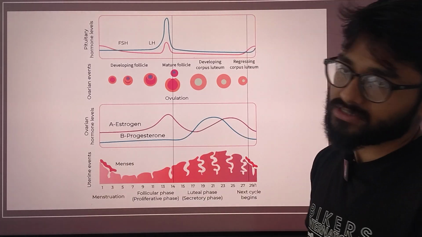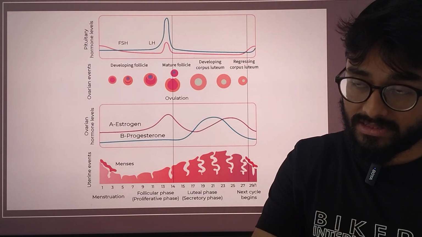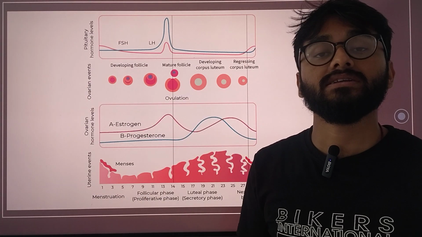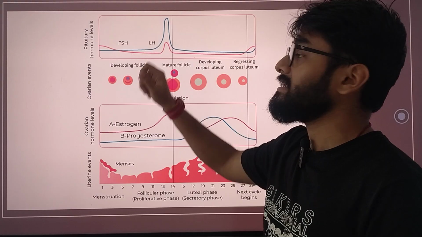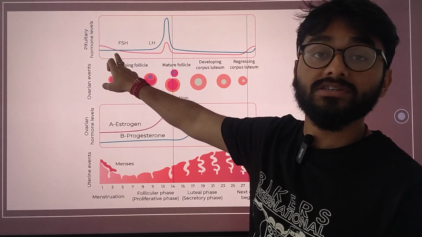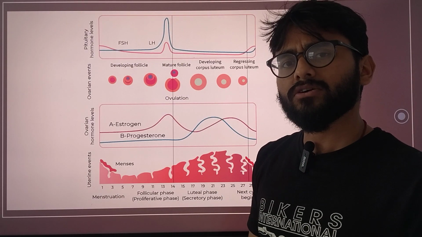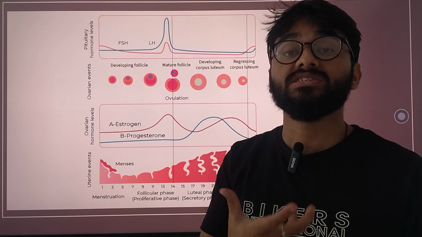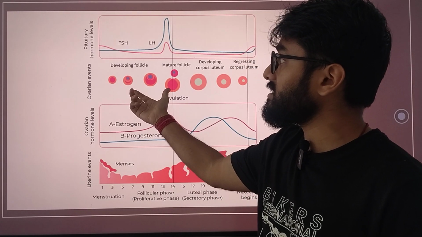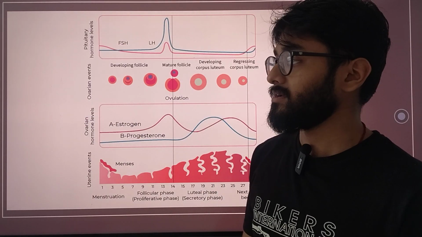Now, if you see from this part itself, in the first few days of the month you will find that in pituitary hormones, FSH stands for follicle stimulating hormone and LH stands for luteinizing hormone. The concentration of FSH is much higher as compared to your LH in the first few days. Why? Because you need this to stimulate the growth of the follicles to develop into a mature follicle filled with graafian fluid.